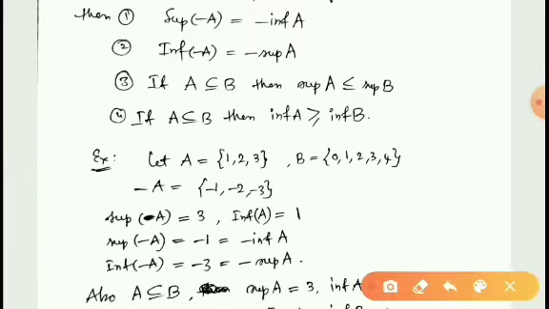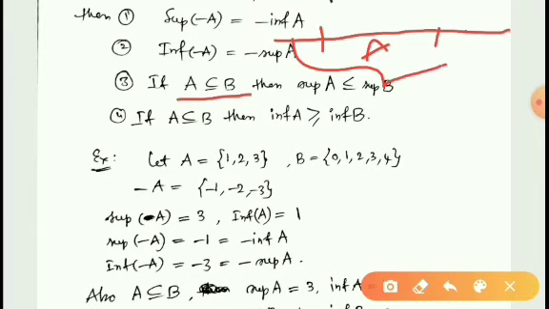See here, if A is a subset of B, suppose that I will draw here. Suppose that A is from here to here. This is A, and from here to here is B. Then clearly we can see here A is a subset of B. So whenever A is a subset of B, supremum A is less than or equal to supremum B, and infimum A is greater than or equal to infimum B. So here we can easily see that this is supremum A and this is supremum B. Clearly we can see that supremum A is less than supremum B.